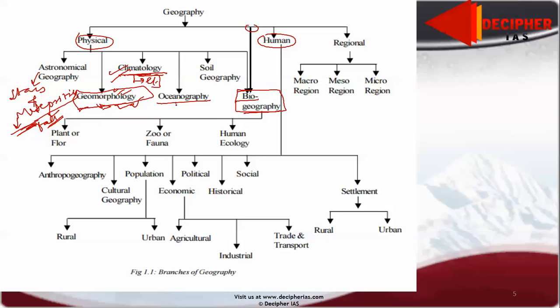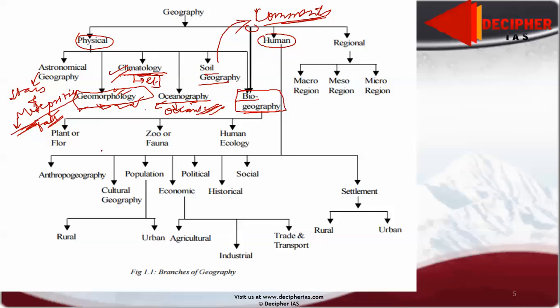Oceanography: the oceanic undersurface, oceanic crust, temperature in the ocean, tides, and oceanic currents, all these come under oceanography. Soil geography, the study of soil is, please tell in the comments, it starts from P, please tell in the comments.